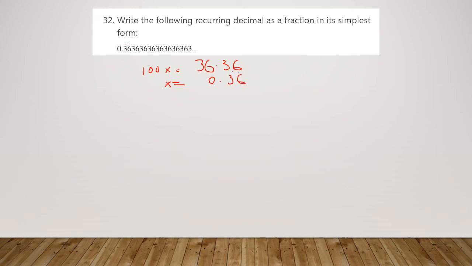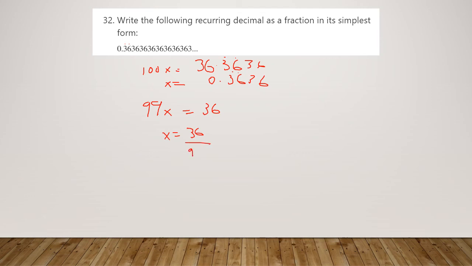Our original term then can stand for our original decimal, so x is 0.363636. We can see here that our decimal places are going to match, so we can take one term away from the other now. So 100x take away x leaves us with 99x, and 36.363636 minus 0.363636 is just going to leave us with 36. So now we can solve for x. We've got 99x's here, so let's divide both sides by 99. So that gives us x equals 36 over 99.